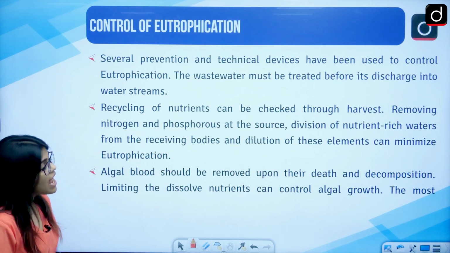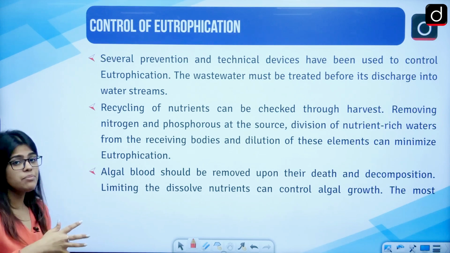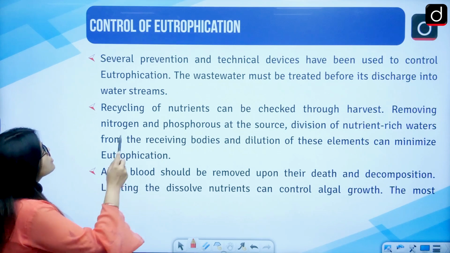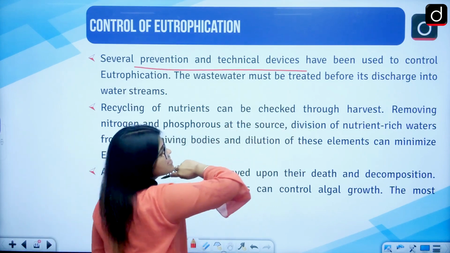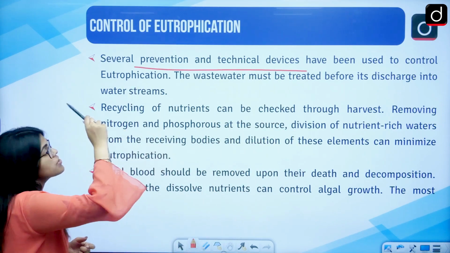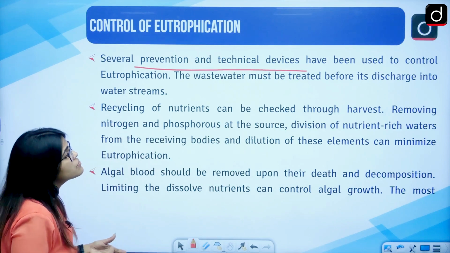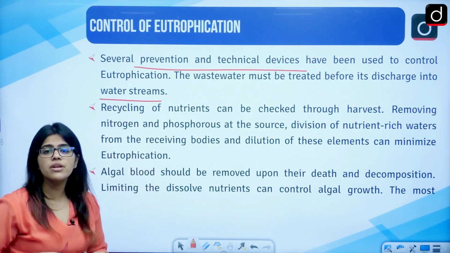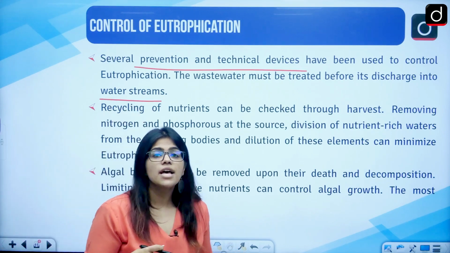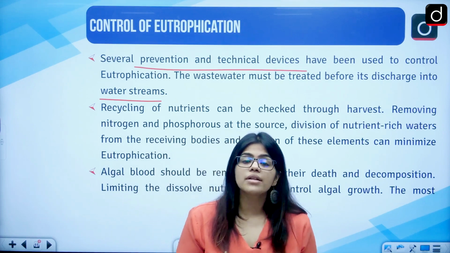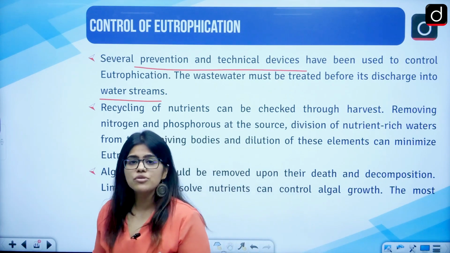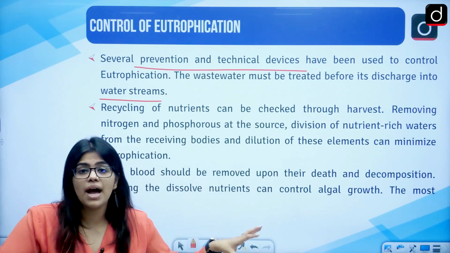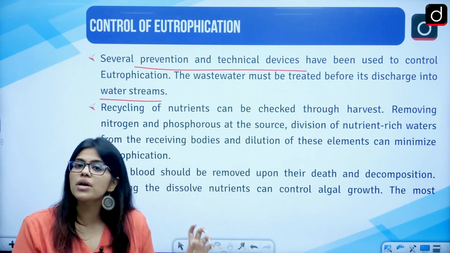Several preventive and technical devices can be used. So there can be controlling of the eutrophication. How? Several preventive and technical devices can be used to prevent the process of eutrophication. The wastewater must be treated before it is discharged into the water streams. So you need to take different steps. There can be different measures to treat the water. One most important step that you should be taking is not to add water that is not fit to be added. So we discussed wastewater management.